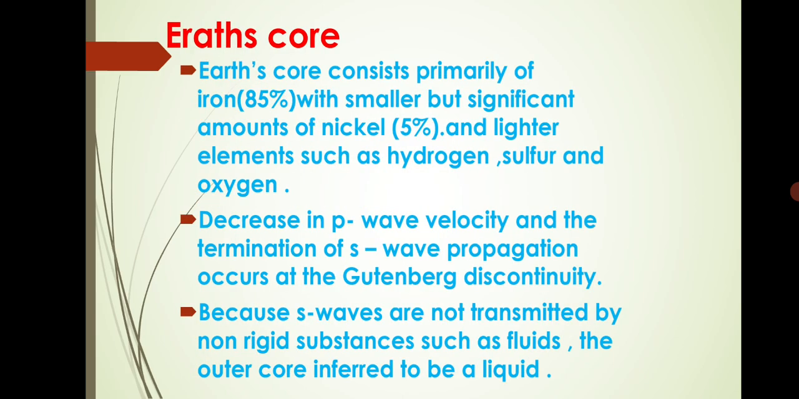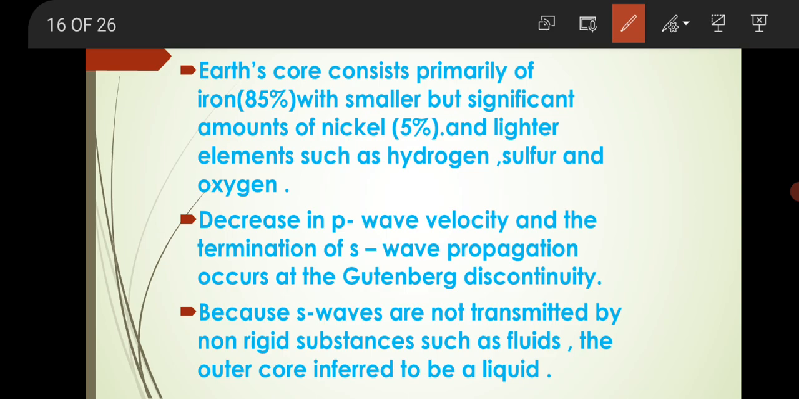Next, Earth's core. The Earth's core consists primarily of iron, 85%, with a smaller but significant amount of nickel, 5%, and lighter elements such as hydrogen, sulfur, and oxygen.